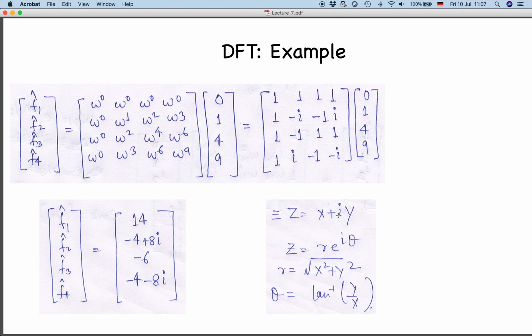So in the next class, we will see the fast Fourier transform algorithm, and then I will directly go to the periodogram, because the periodogram is just calculated from the discrete Fourier transform of your time signal. And as I said in the previous class, the periodogram is a sample estimator of your power spectral density.